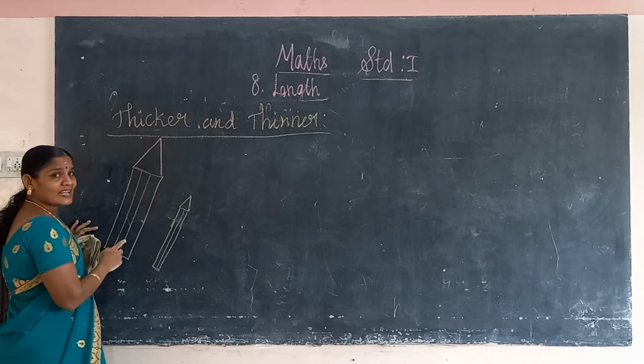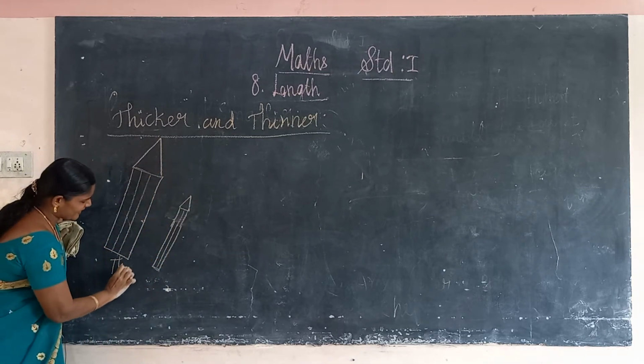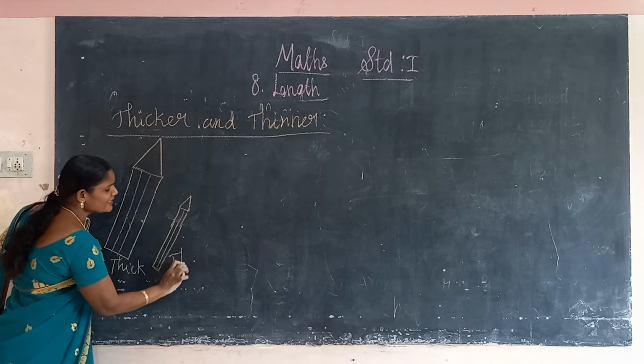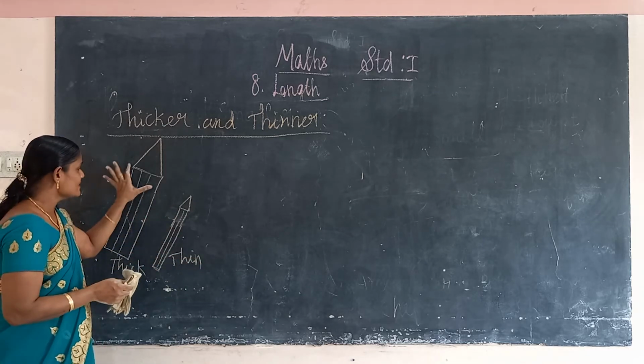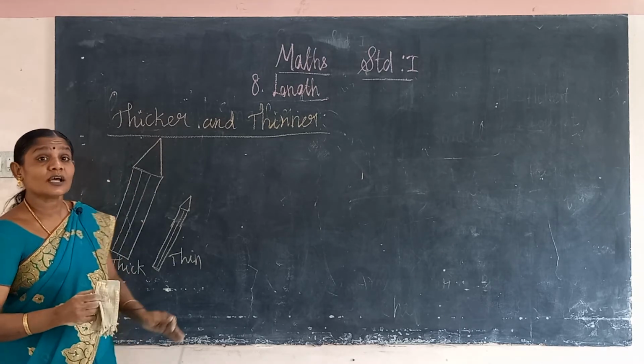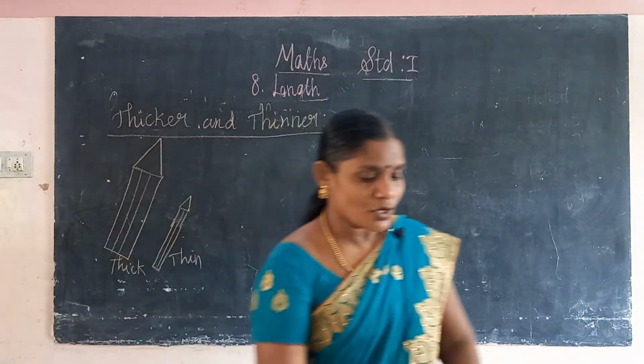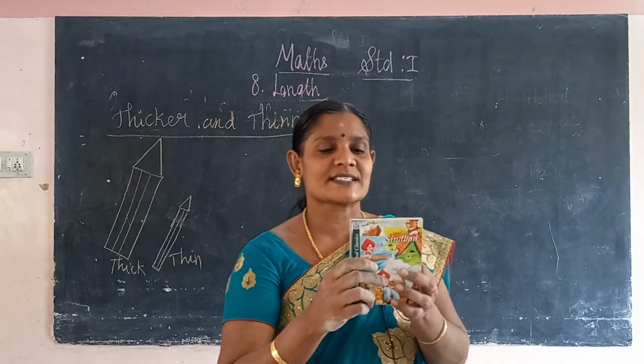Okay, this is the thicker. This is the thick pencil. This is the thin pencil. Okay, thin means ஒல்லியா இருக்குது. This is the thicker pencil. குண்டா இருக்கிறத நம்ம என்ன சொல்லுவோம்? thicker சொல்லுவோம். So you compare, we take two books.